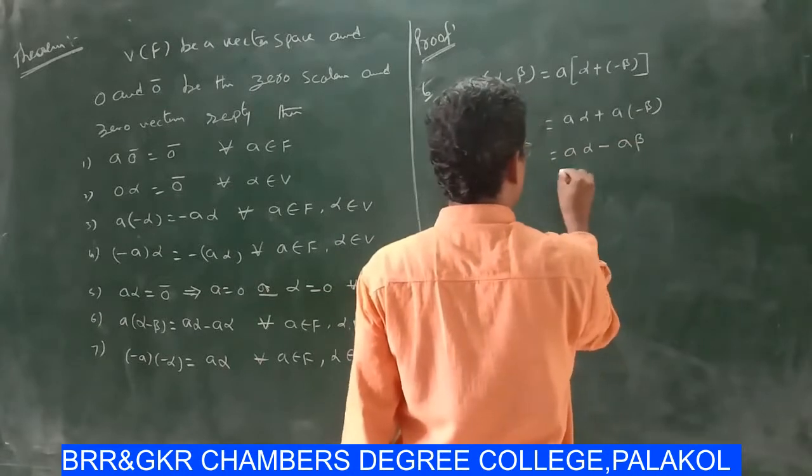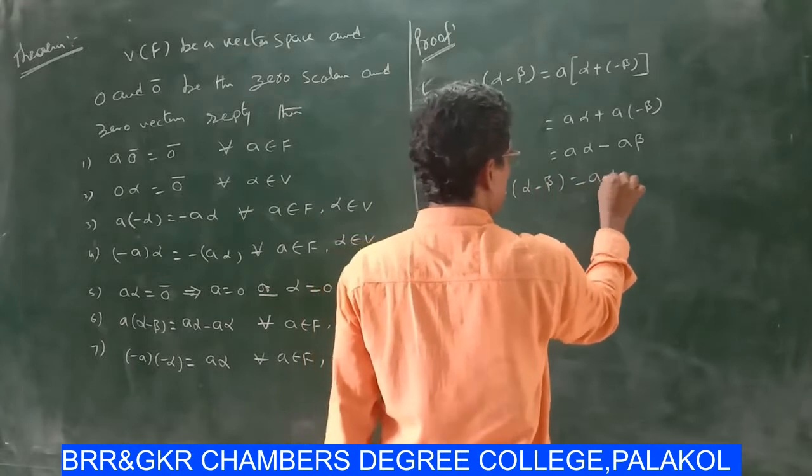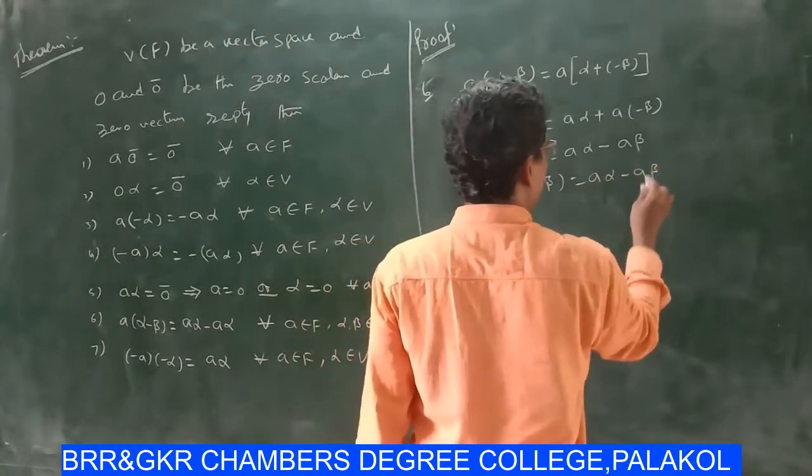So a into alpha minus beta equal to a alpha minus a beta.